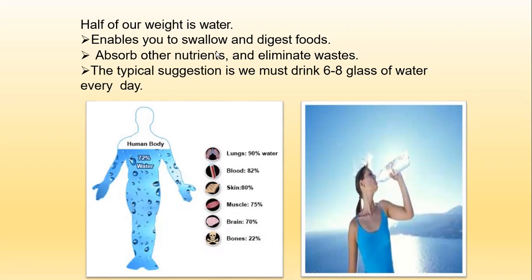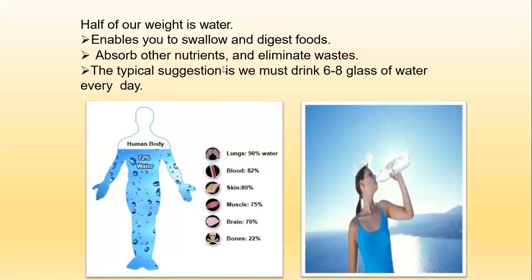It enables you to swallow and digest the food material. It is helpful in digestion, absorbs the other nutrients, and eliminates waste. Nutrient materials like glucose will be absorbed into our body.